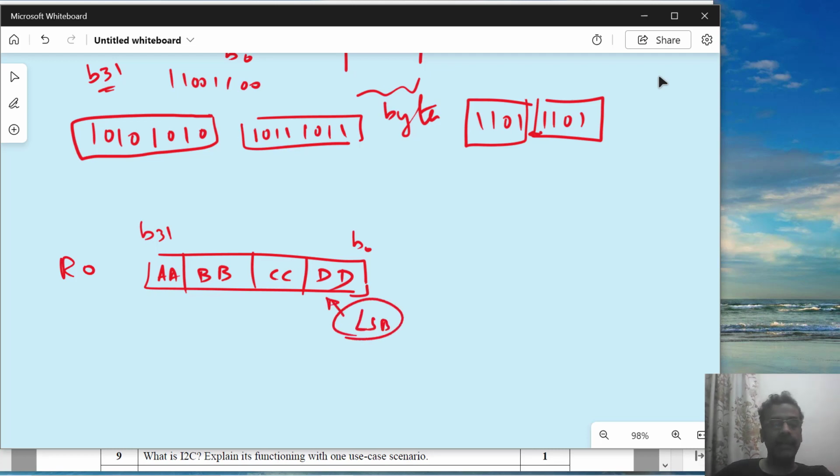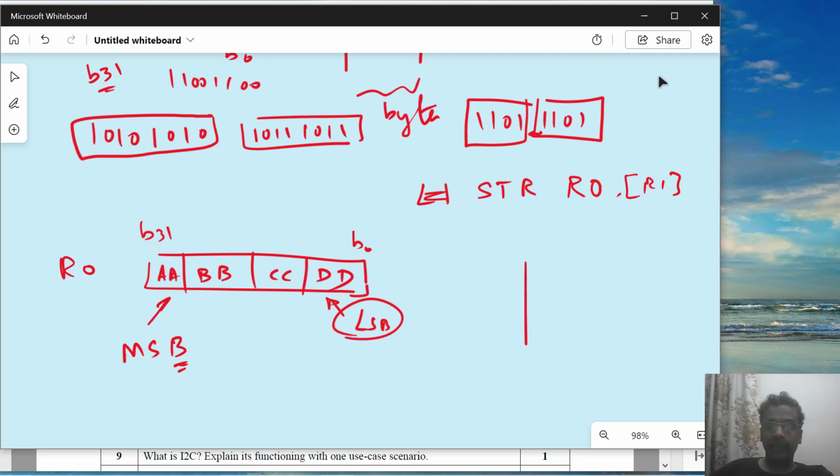This DD is the LS byte and AA is the MS byte. Now, let me say I have an instruction. I want to store it, so STR and then register R0. I want to store this value R0 into some address R1. Suppose this is the instruction that I am using.